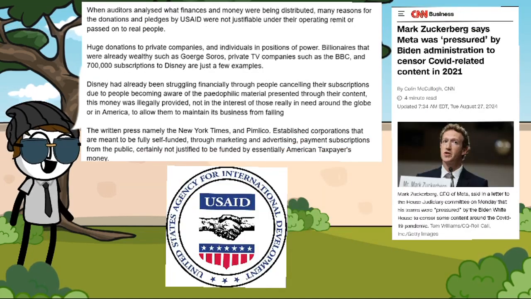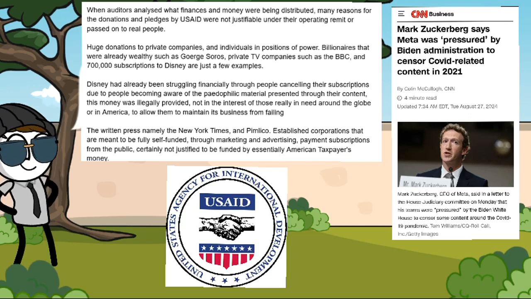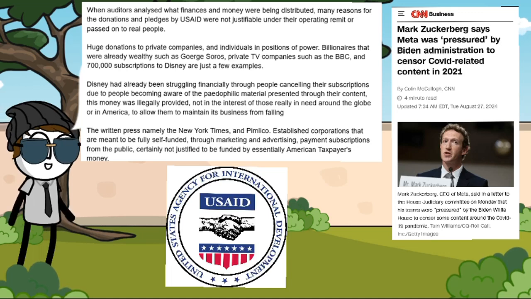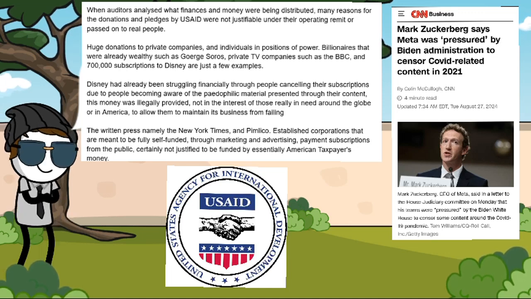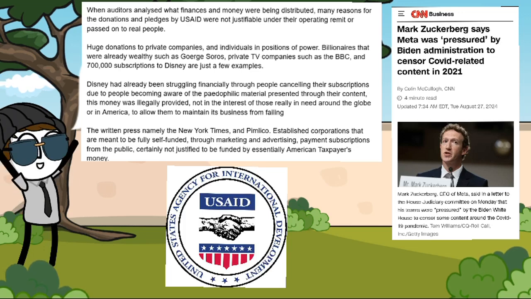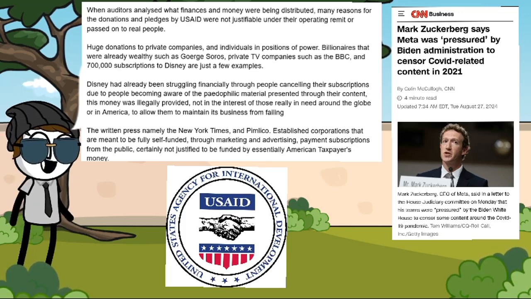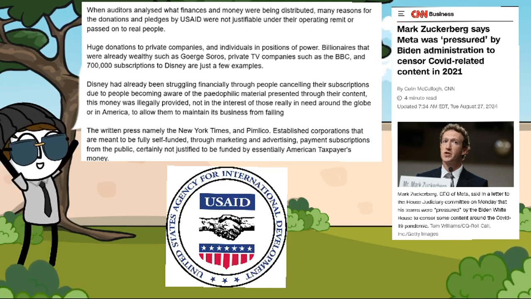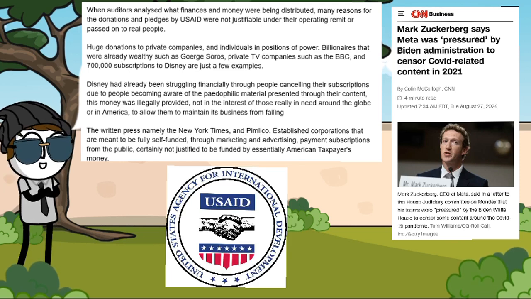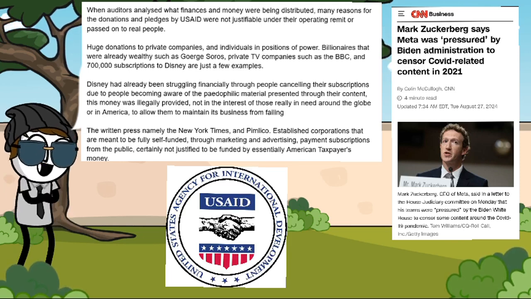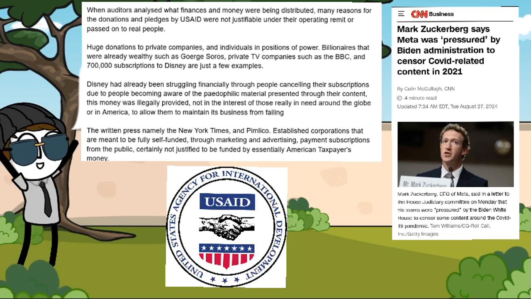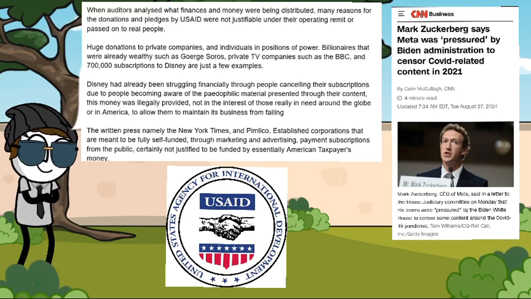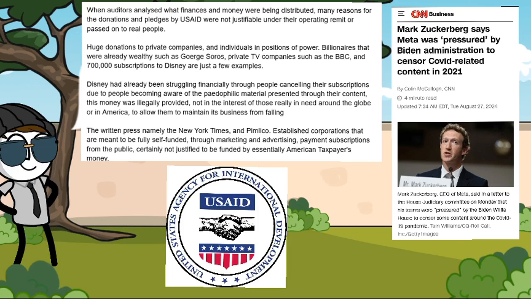When auditors analysed what finances and money were being distributed, many reasons for the donations and pledges by USAID were not justifiable under their operating remit or passed on to real people as aid. Huge donations went to private companies and individuals in positions of power, billionaires that were already wealthy such as George Soros, private TV companies such as the BBC, and 700,000 subscriptions to Disney are just a few examples. These entities do not require aid. Disney had already been struggling financially through people cancelling their subscriptions due to people becoming aware of the paedophilic material presented through their content. This money was illegally provided, not in the interest of those really in need around the globe, or in America, to allow them to maintain its business from failing.